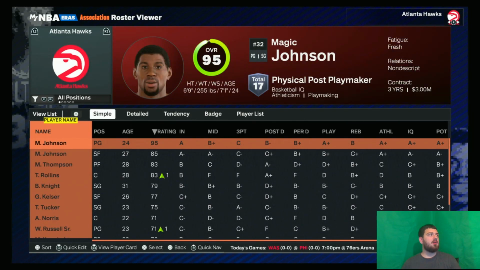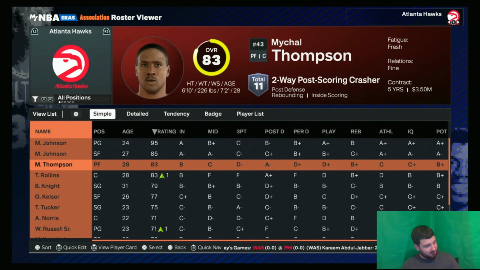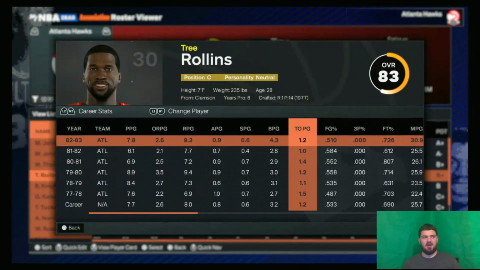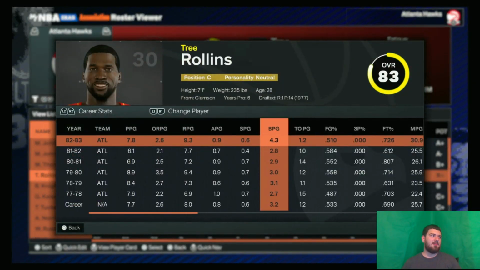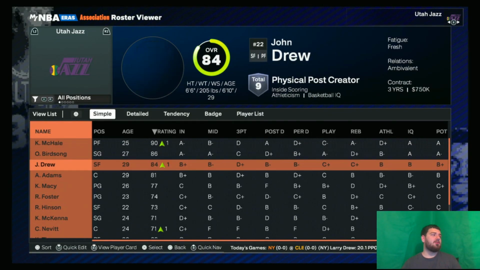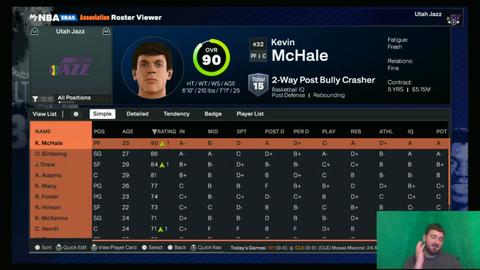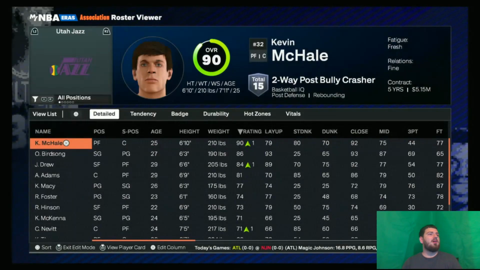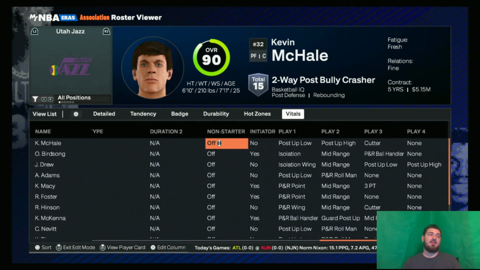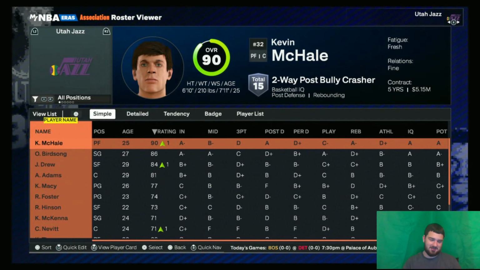Clippers, not horrible. They got a young James Worthy. They got Jeff Ruland. The Hawks got Magic and Marques Johnson, the two M Johnsons, and they got M Thompson, which is obviously Mychal. Tree Rollins as well, who, oh my God, 4.5 blocks a game basically the season before. And he's back in Atlanta. Kevin McHale, Otis Birdsong, and John Drew. Now, again, in previous attempts I forgot to turn off the trade thing, where I've only gotten a season in, so trust me, nothing crazy happens. They have Kevin McHale, who is one of the greatest 6th men of all time. They have this on for him, so we're gonna take that off so he can start.